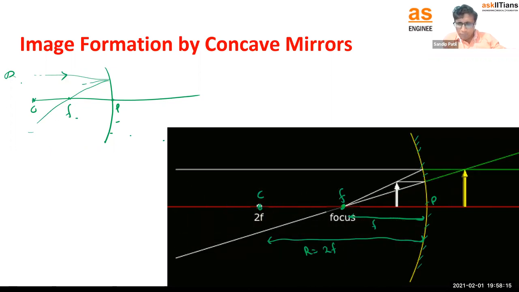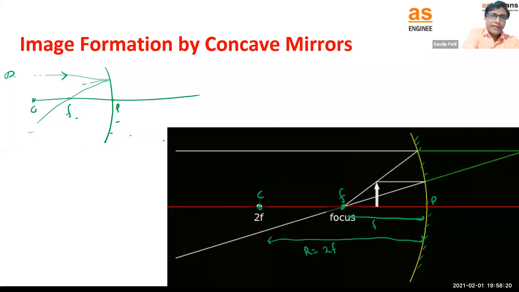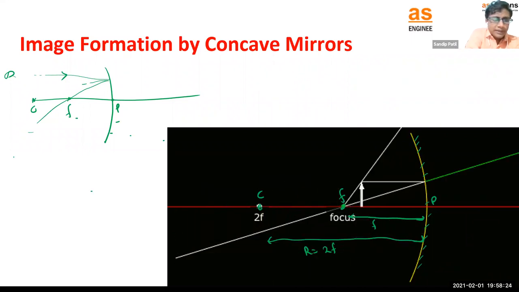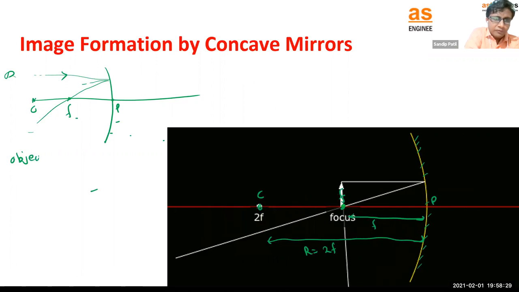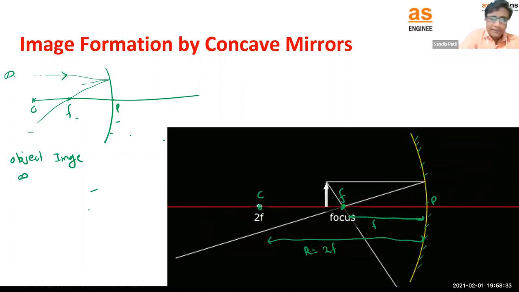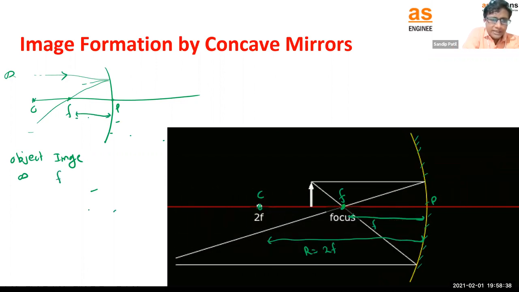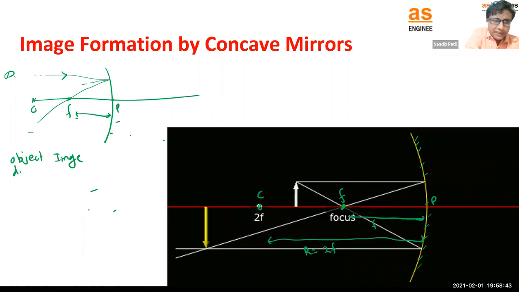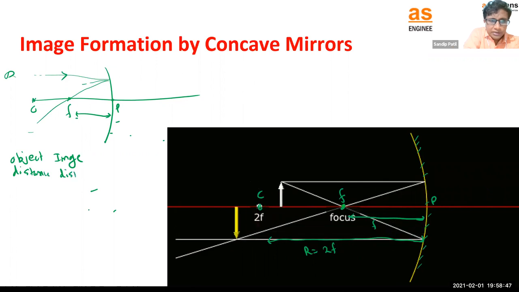So if the object is at infinity, we are going to get the image at the focus point here. Let me draw one small table. So if the object is kept at infinity, we are going to get the image at the focus point, meaning distance F. Let me call this the object distance and this the image distance.